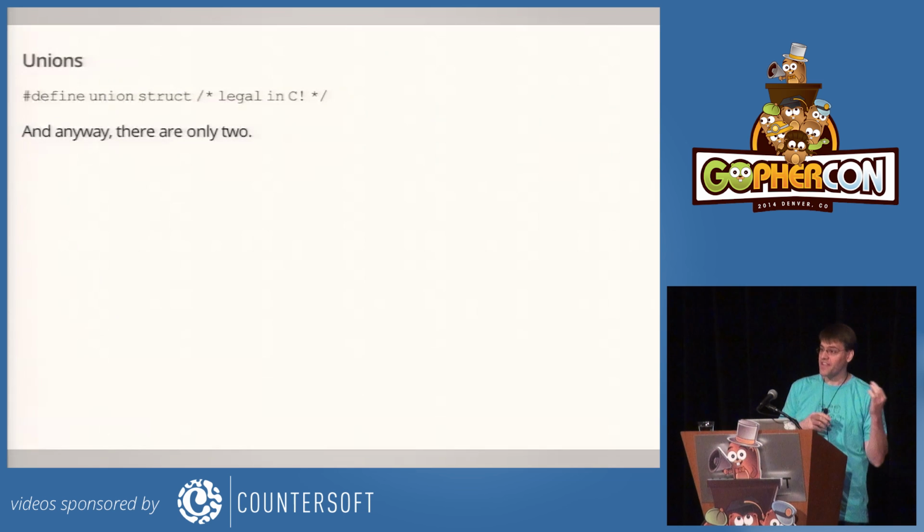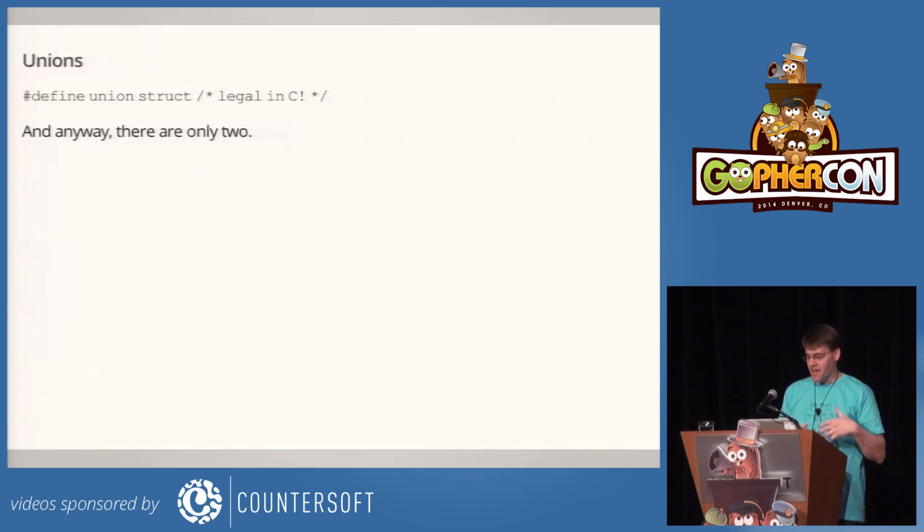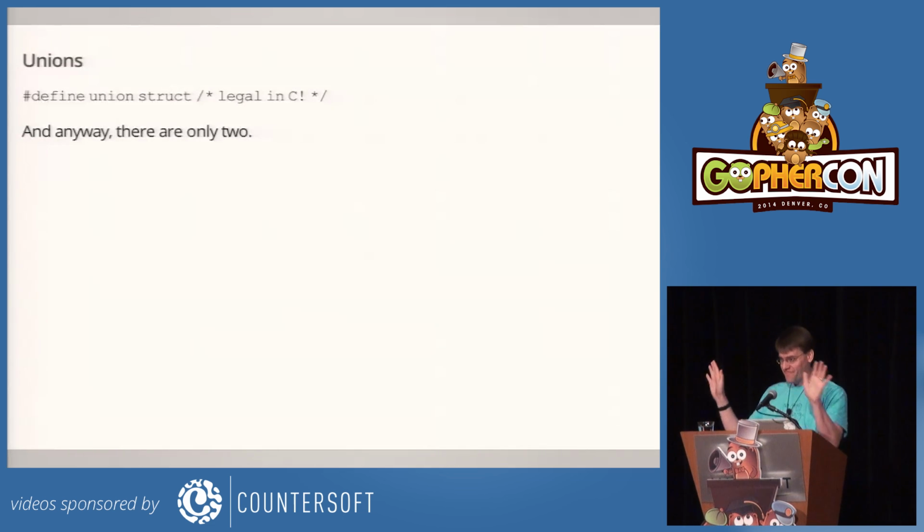what about that idiom where you write to one union field and you read from a different one to interpret the bits differently? Like you write to an int32 and you read from a float32. The answer is that's not valid C. The C standard says it's not valid C. GCC has optimizations that depend on that not being your program. So as a result, if you write that code, it doesn't work today, and people don't do that anymore. So if you remember that, fine, but they don't do that anymore. And anyway, those are the only two unions in the whole program. So if I have to go in and rewrite them by hand, that's OK too.